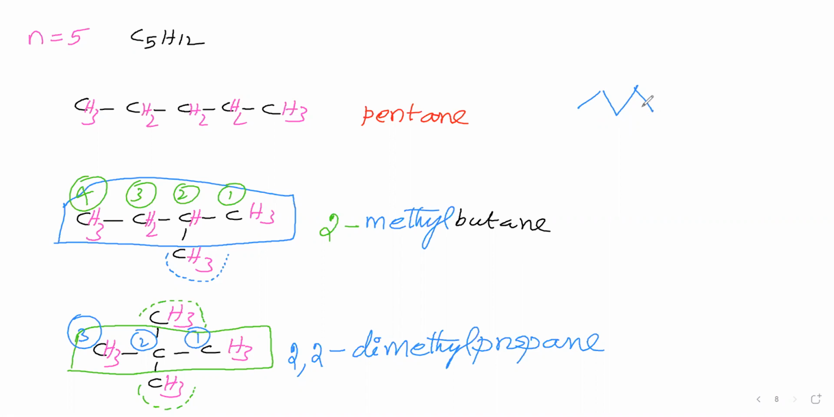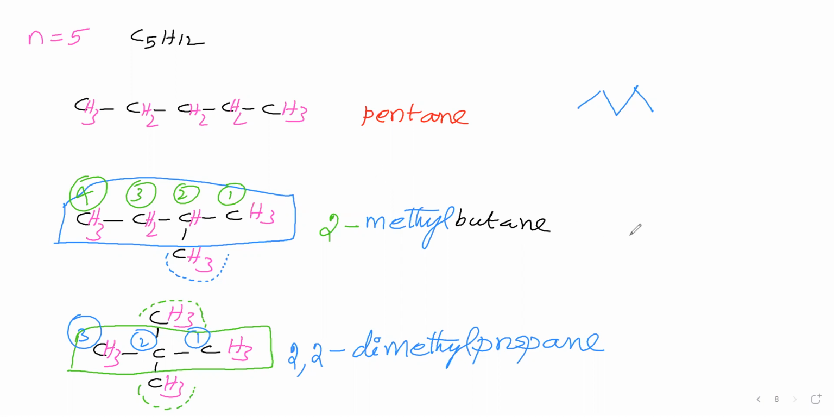That is the meaning. Then this line indicates a single bond between this carbon and this carbon. This line indicates a single bond between this carbon and this carbon. This is also a single bond. Like that it means. It is called bond notation, you can say.